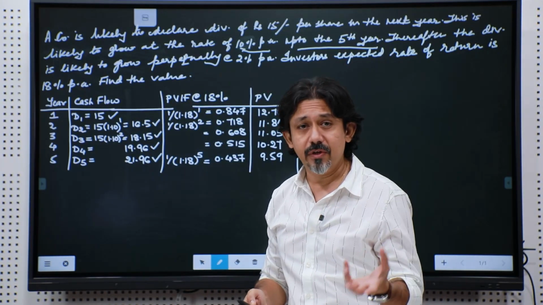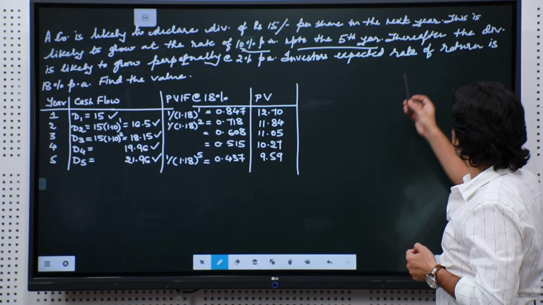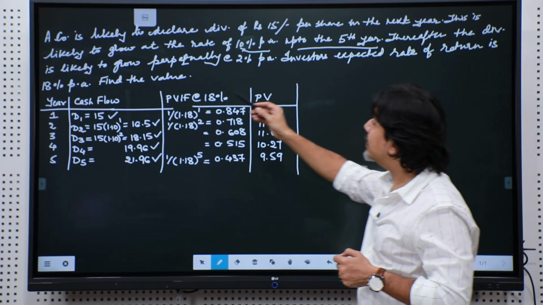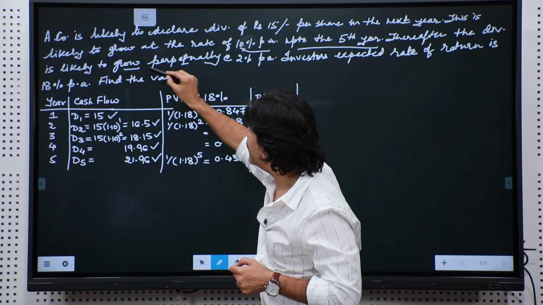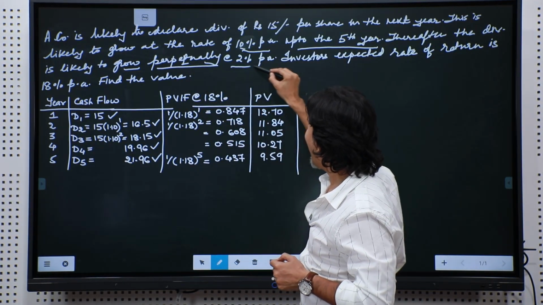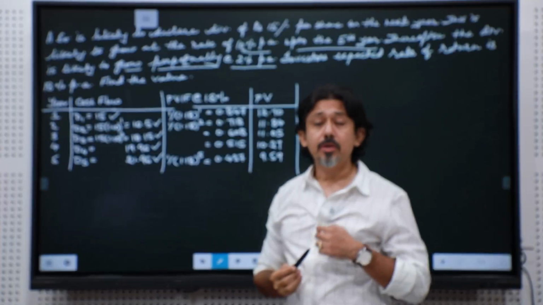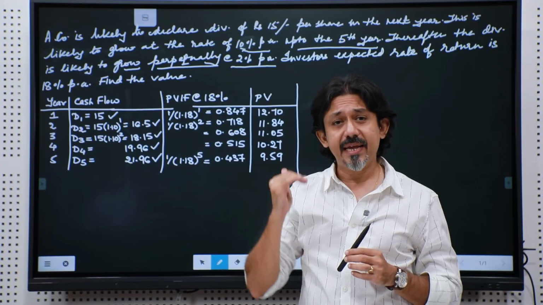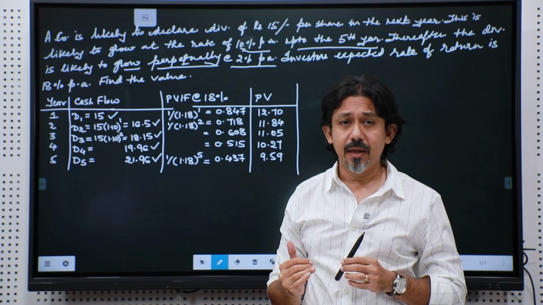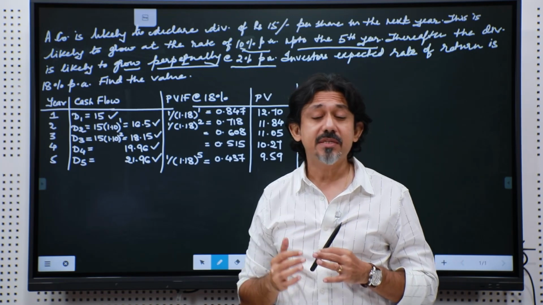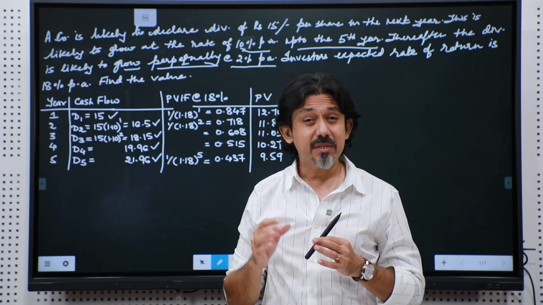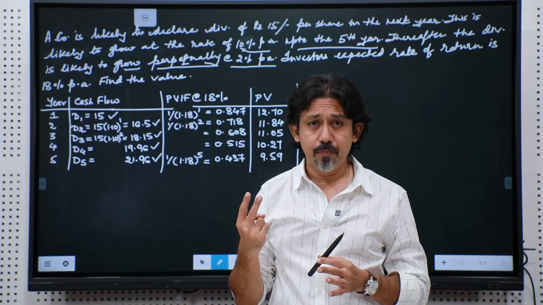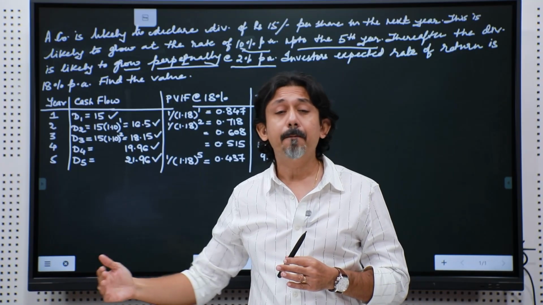So, beyond 5 years, what are the details given? You are told thereafter the dividend is likely to grow perpetually at 2% per annum. Do you notice that the growth rate falls from 10% to 2%? So, 10% was an unsustainable growth rate. What is a sustainable growth rate? 2%, which will go on perpetually.